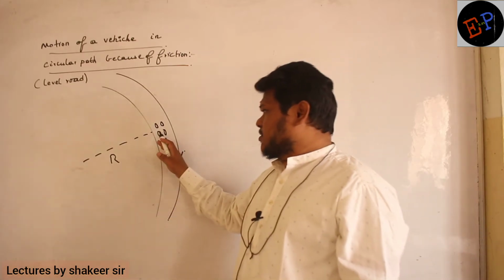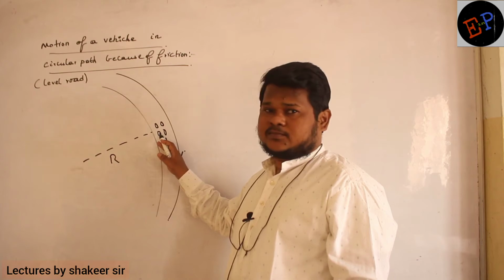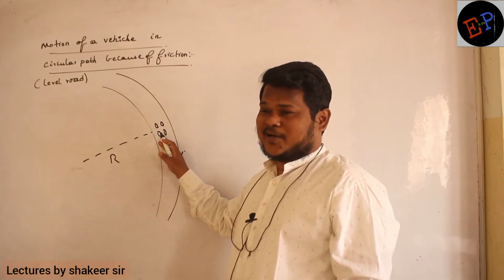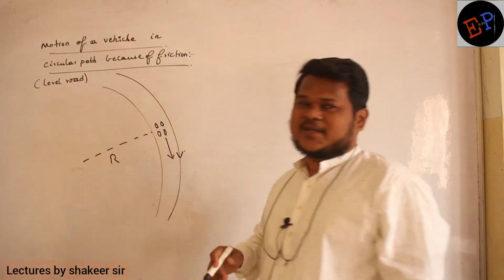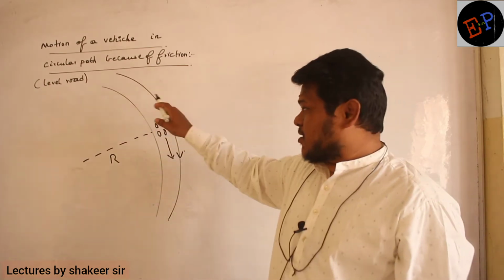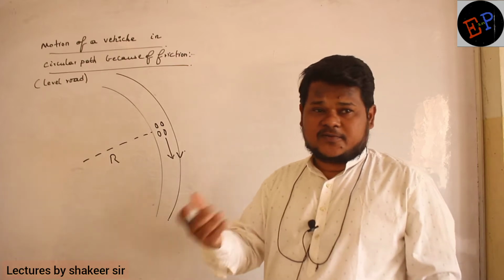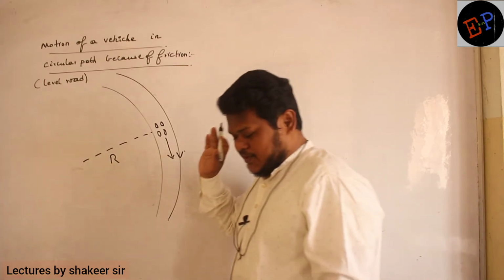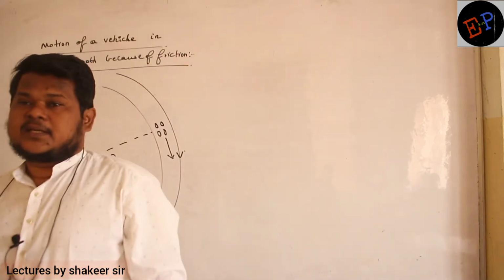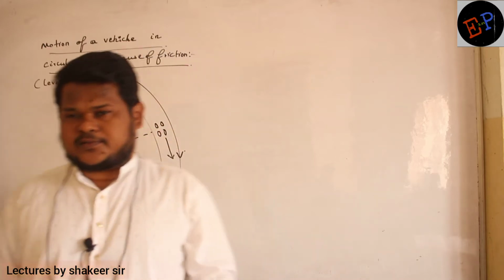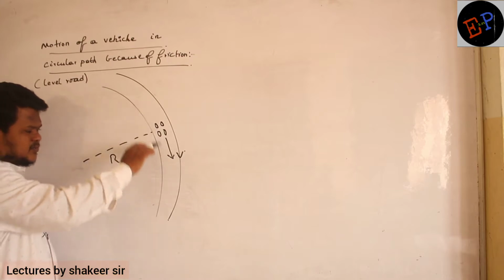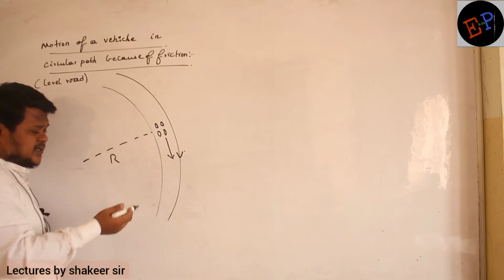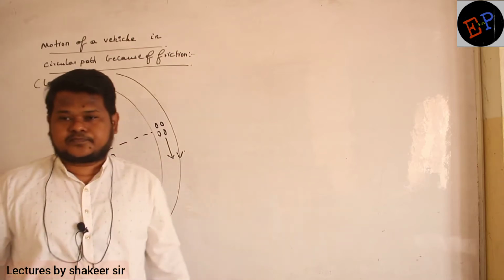Okay. Now this is a vehicle. Car. This is a car. Clear? So this is a car moving in this circular path with a velocity of v. And for this car to move in a circular path, again centripetal force is required. So here who is providing the centripetal force? Tell me. For a car to move in a circular path, who is providing the centripetal force?